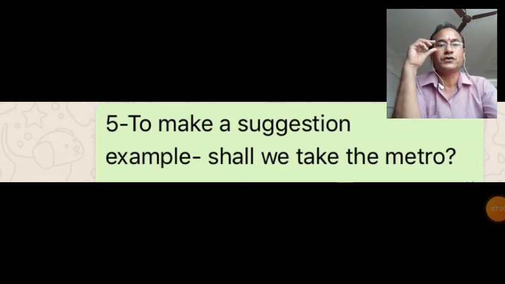Fifth, to make a suggestion. If you want to make a suggestion, at that time also we use shall. Example: Shall we take the metro? Means with friends you are traveling, at that time you make a suggestion: Shall we take the metro? So these are the uses of shall.